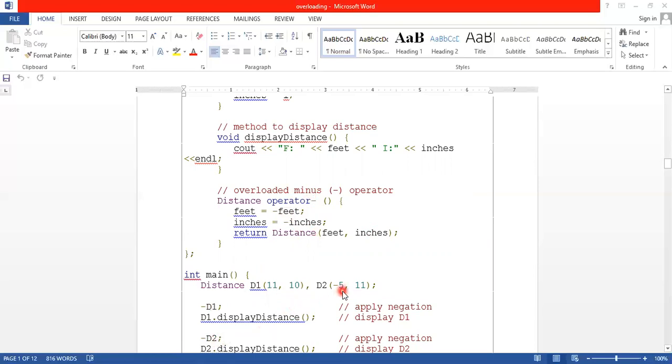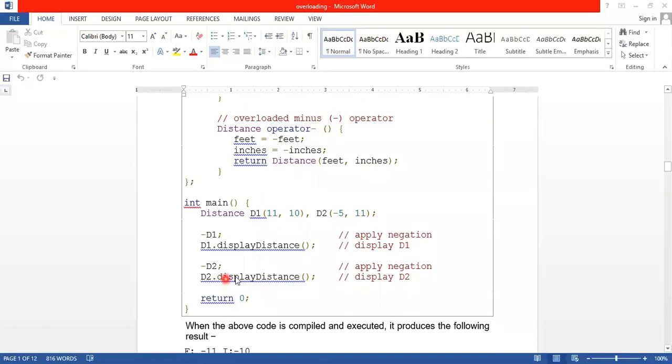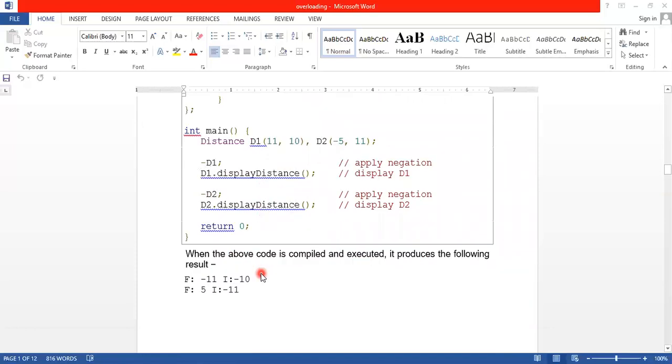So minus 5 becomes minus 1 into minus 5, that is plus 5, and this 11 becomes minus 11. So we display that here. Therefore f becomes minus 11 and i becomes minus 10. Here positive 5, then negative 11. So this concept is called operator overloading. Okay, this is the unary minus, right?